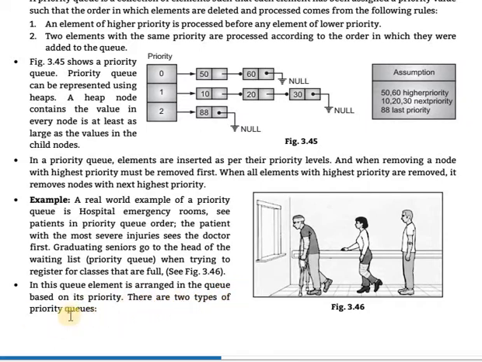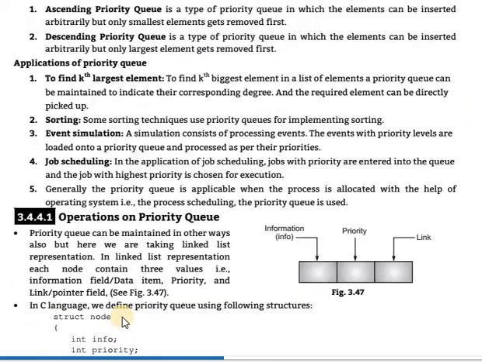In this queue, elements are arranged based on priority. There are 2 types of priority queues. First is the ascending priority queue, second is the descending priority queue. An ascending priority queue is a type of priority queue in which elements can be inserted arbitrarily, but only the smallest element will be removed first.